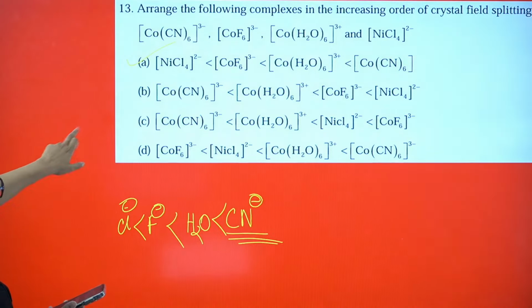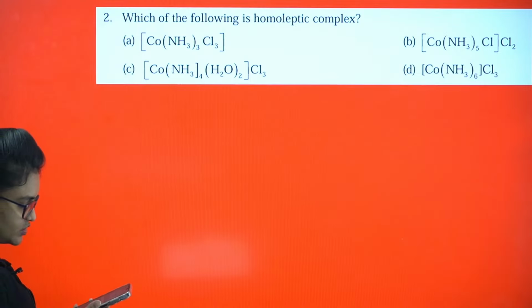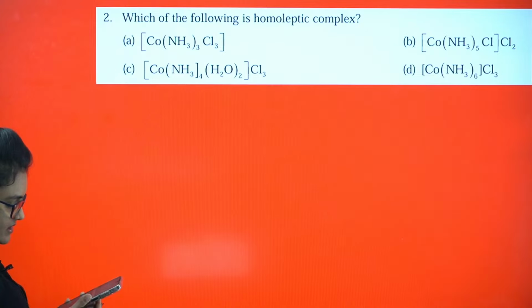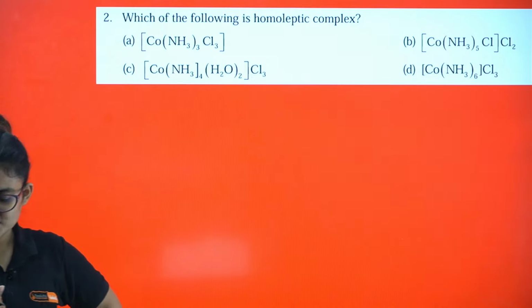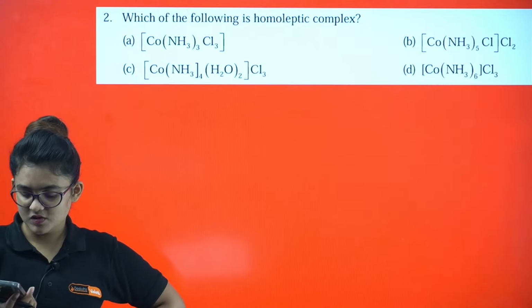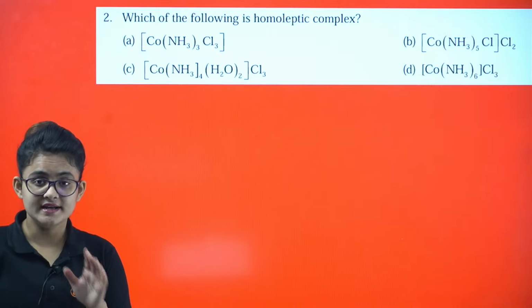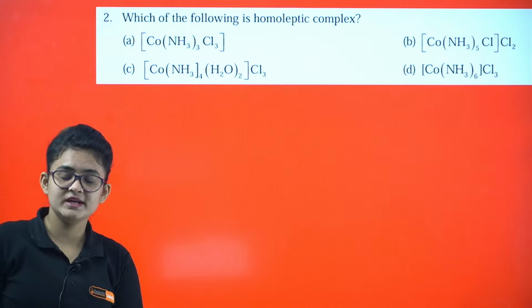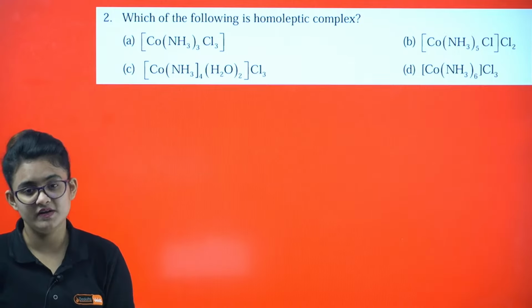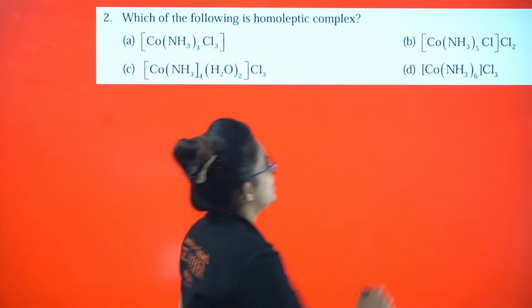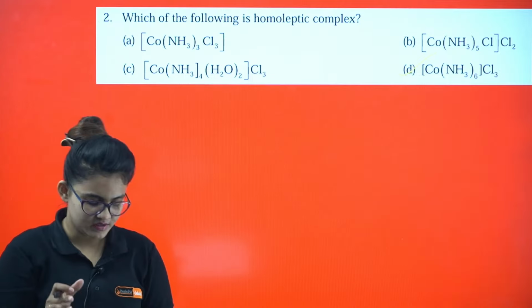Let's proceed. Which one of the following is a homoleptic complex? So, homoleptic complexes: whenever in the coordination sphere itself you will be having only the same type of ligand, that is called a homoleptic complex. And heteroleptic complexes: whenever in the coordination sphere you will be having different types of ligand. So you can see option D is going to be the correct one, because in the coordination sphere itself you are having only the same type of ligand.